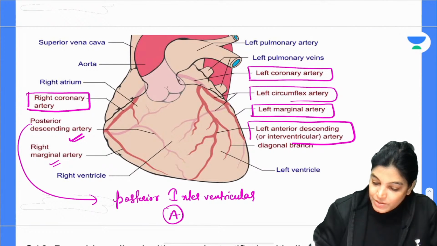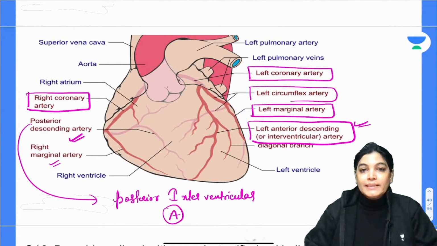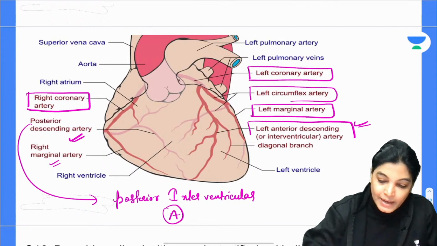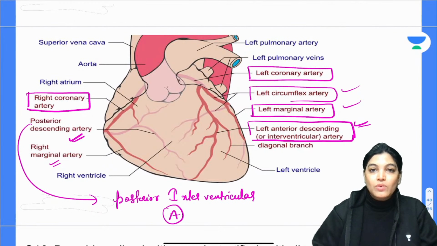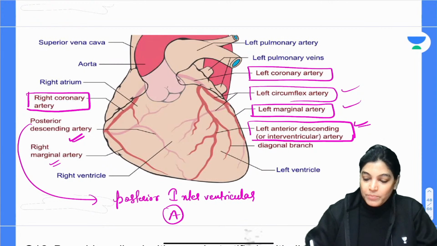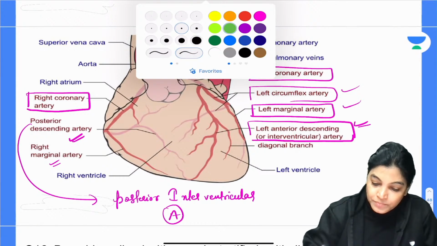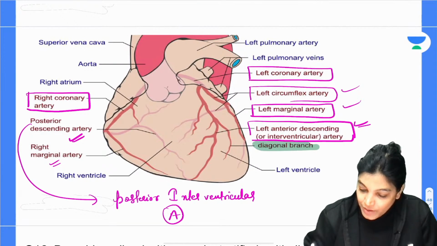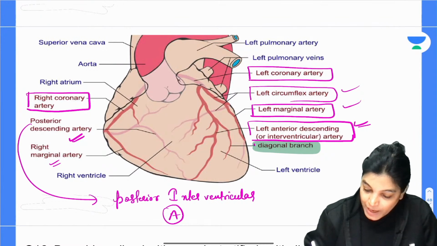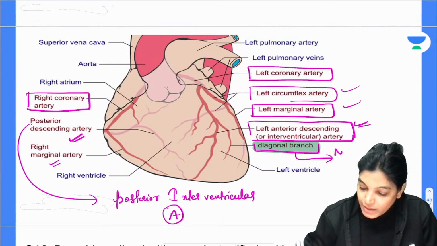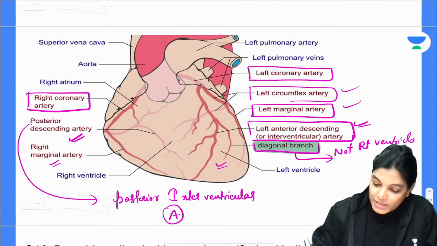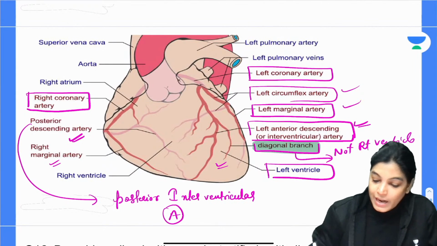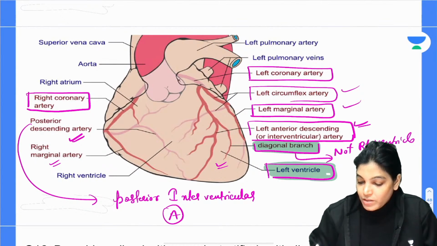Actually the LAD artery, also called left anterior descending, you can see here, is also called the anterior interventricular artery. These are all branches of the left coronary artery, but they also provide certain blood supply to the right atrial chamber. But when we are talking about the diagonal artery, which is a branch of the left coronary artery, it is not supplying the right ventricle. It is not giving any supply. So which ventricle is it supplying? The diagonal artery gives blood supply to the left ventricle, not the right ventricle.